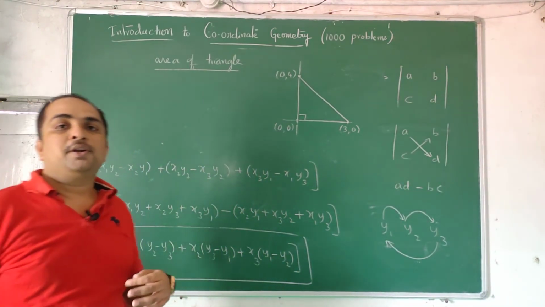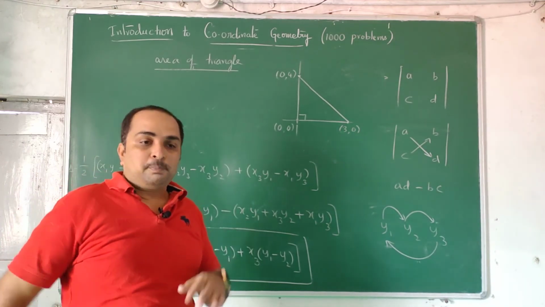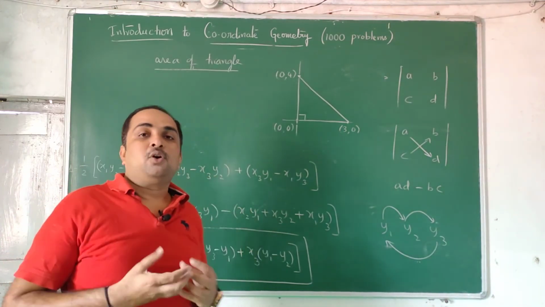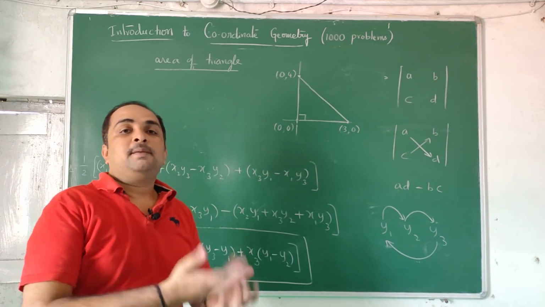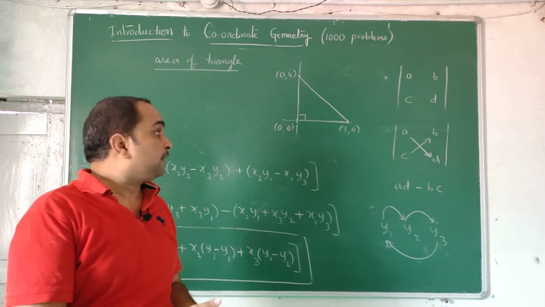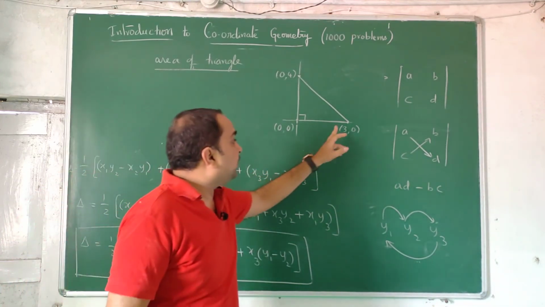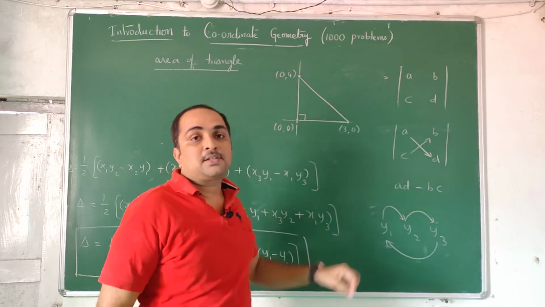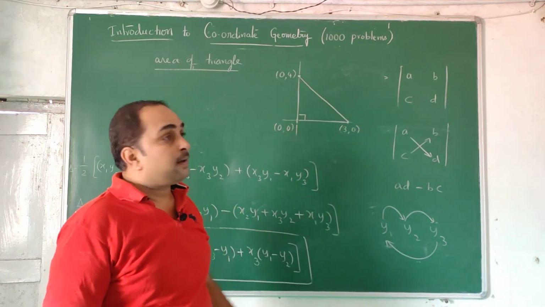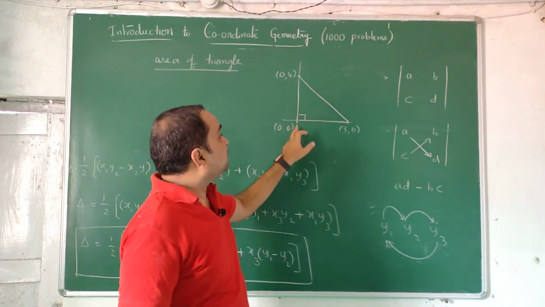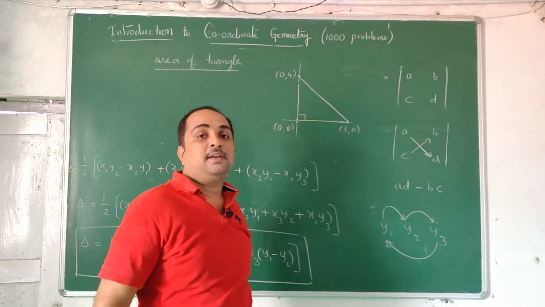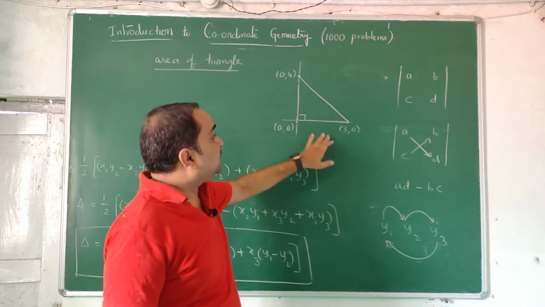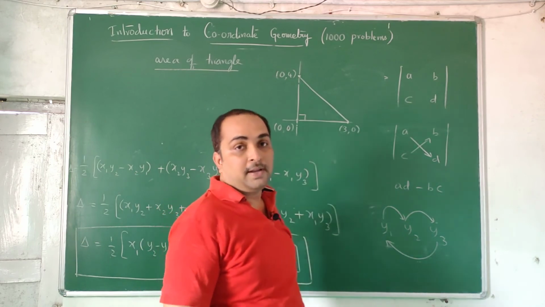Many more things you can do. When you do, try to generalize it and remember the concept, and any problem they give in the examination, try to get it. Similarly, can you find the perimeter of a triangle? Yes, using distances. Next, can you prove that triangle to be equilateral? If all 3 sides come equal, it is an equilateral triangle. If 2 sides come equal, it is an isosceles triangle.